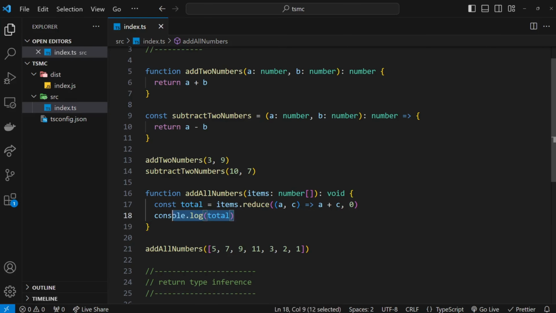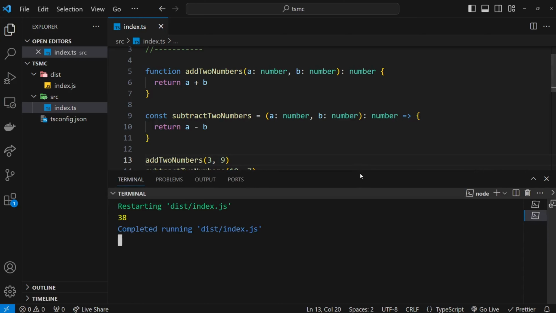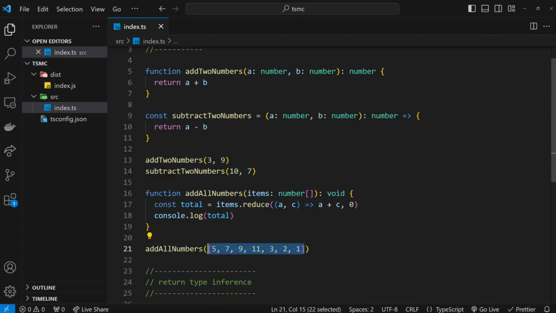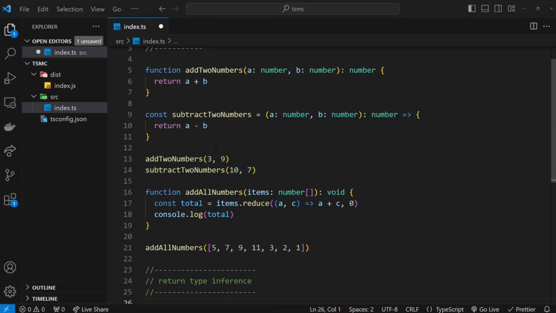Let's try previewing this in a terminal because we do log it out. So hopefully you've still got those watch commands running in the terminal. I'm just going to open this because I have, and we can see the node one has restarted this file, and we can see this output right here, 38, which is the total, I think, for these numbers. Awesome.